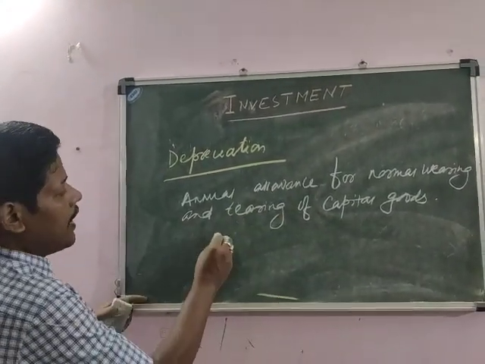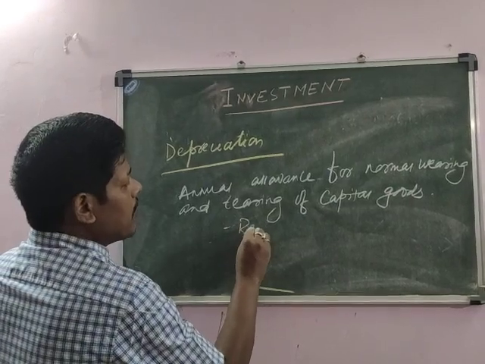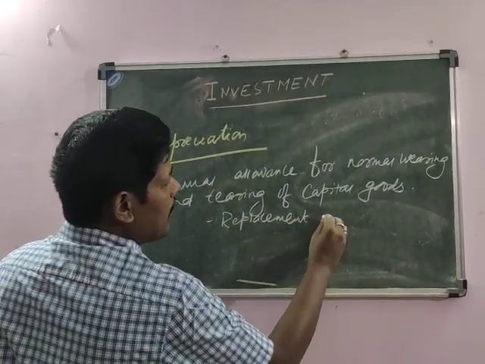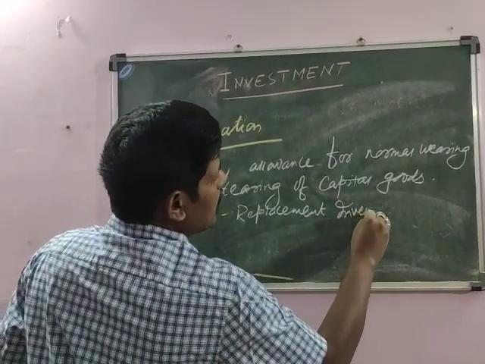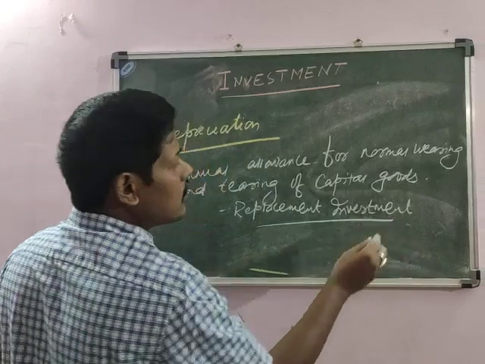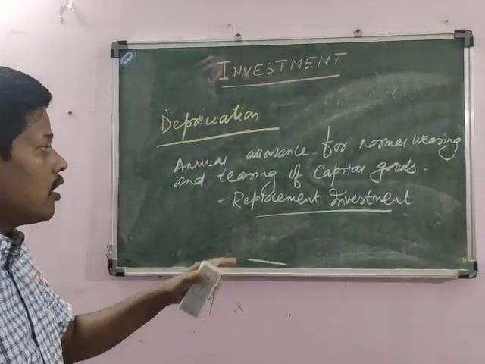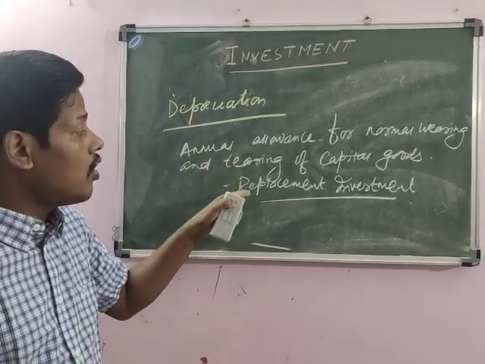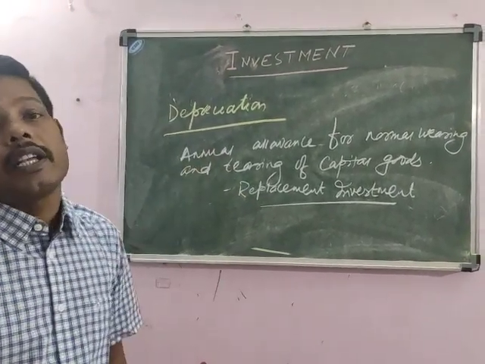This is called depreciation, and it is calculated annually. Or we can say this is the replacement investment. That means whatever investment we have made, how much of it is going to replace the existing capital stock, that is called replacement investment. So depreciation is also called replacement investment.